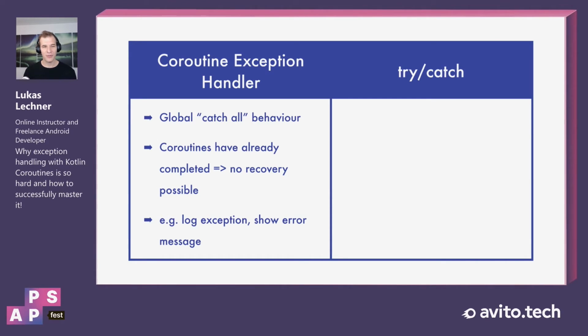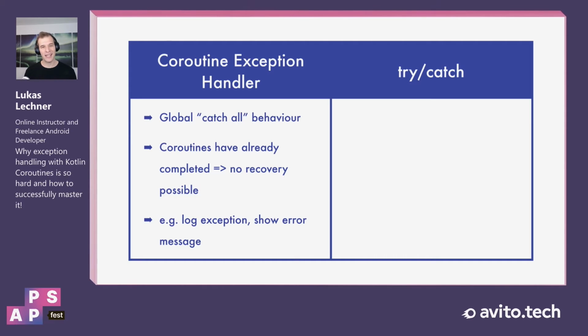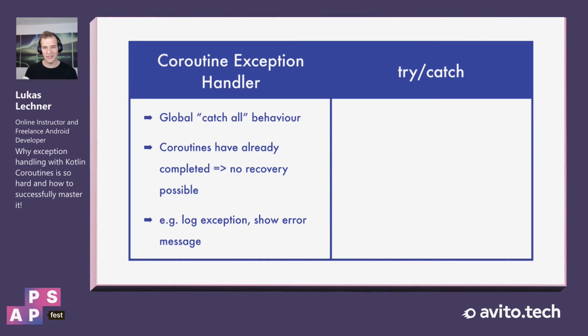Some examples for using the coroutine exception handler would be to log the exception, for example, to a crash reporting system, or to show an error message to the users. What you should not do is to simply install an empty coroutine exception handler just to avoid crashes in your application, because this is like an empty catch block, and this way some severe issues in your application could stay unnoticed for a long time.